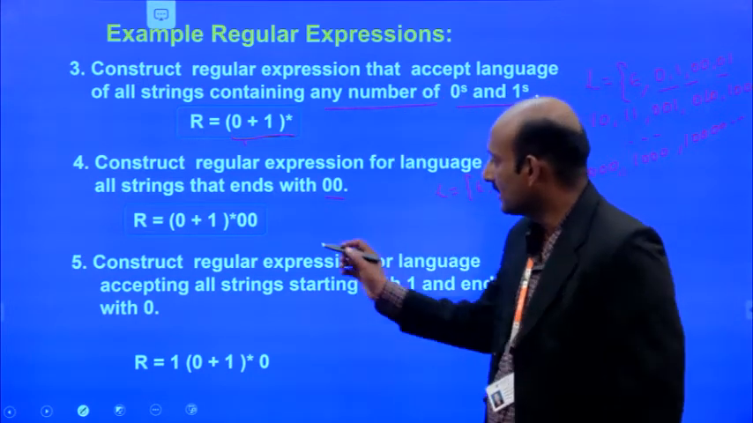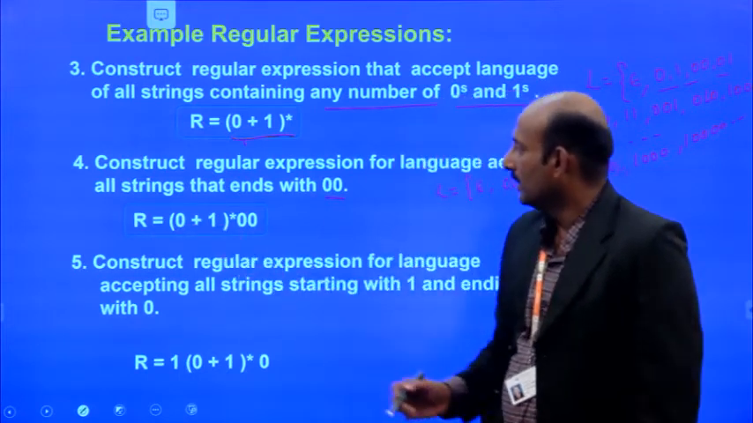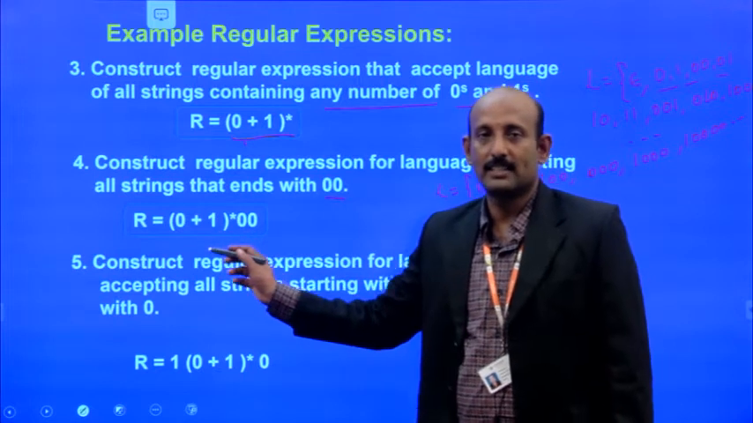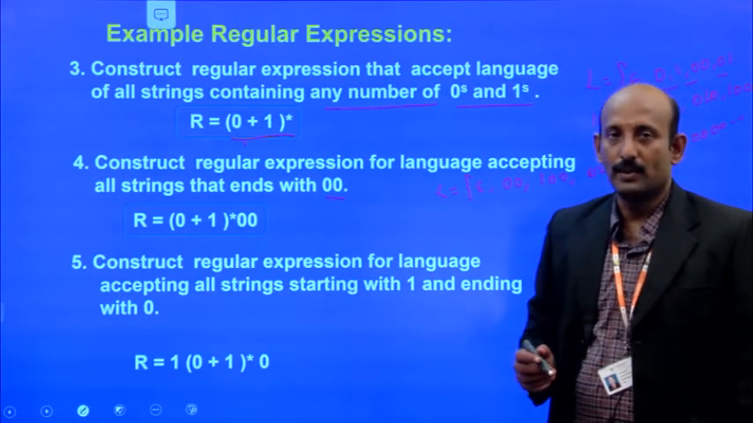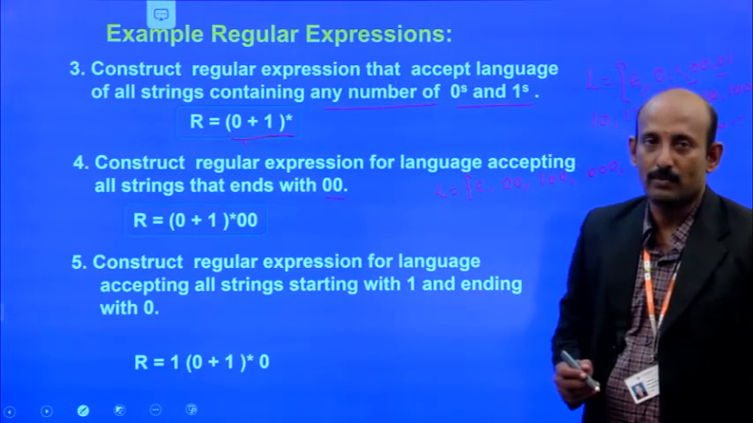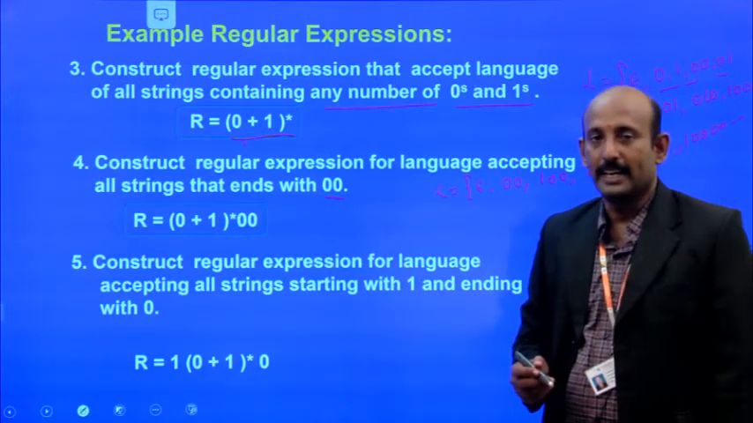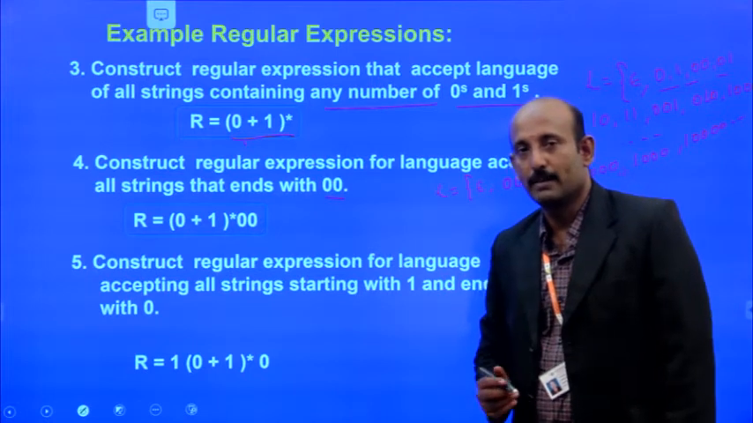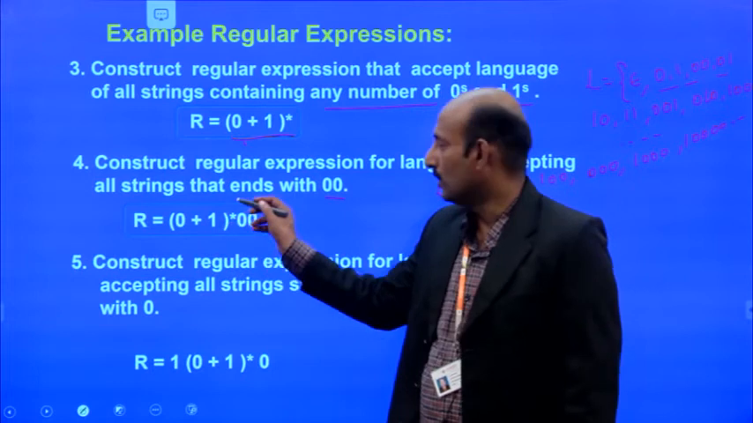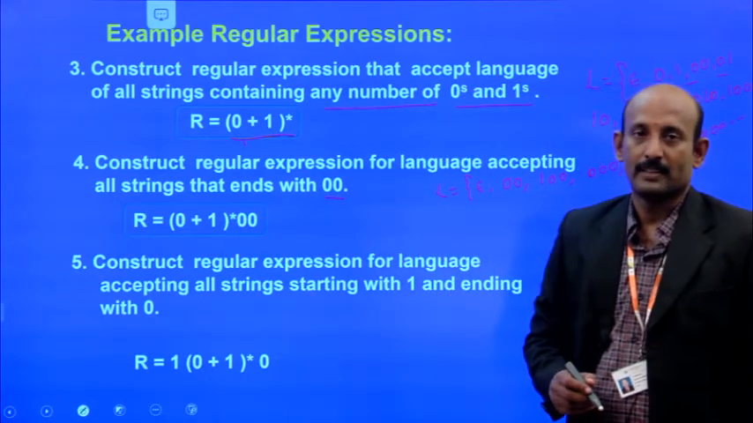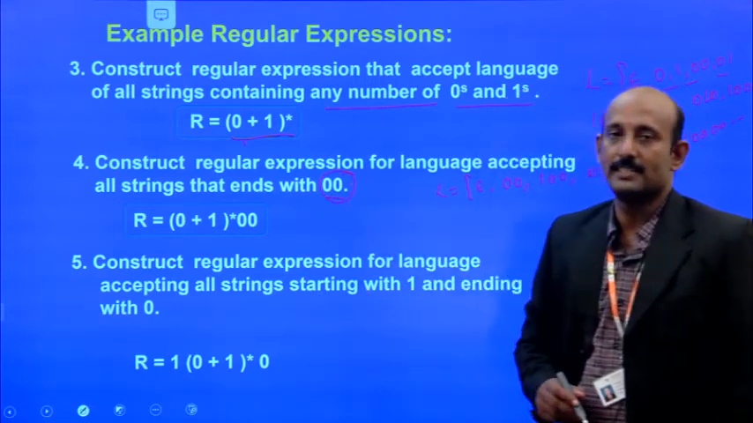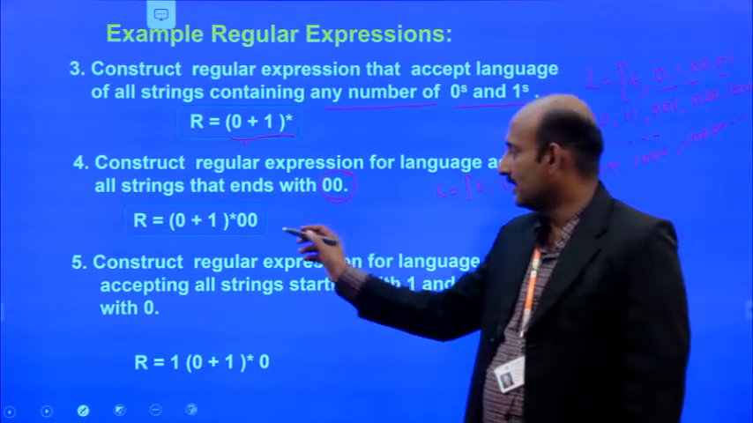So we can write this regular expression in the form of any number of zeros and ones. We know that (0+1) whole power star is any number of zeros or any number of ones. The string may contain any number of zeros or ones. So we write (0+1) whole power star, where the condition they mentioned clearly is ending with 00. So we can add the 00.